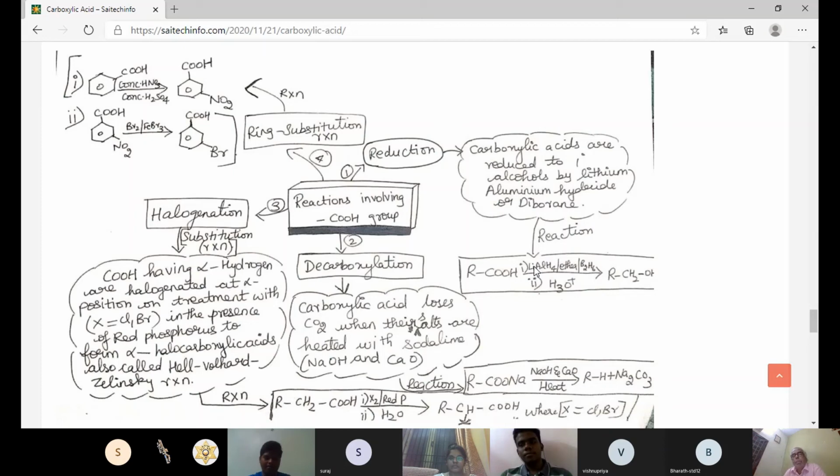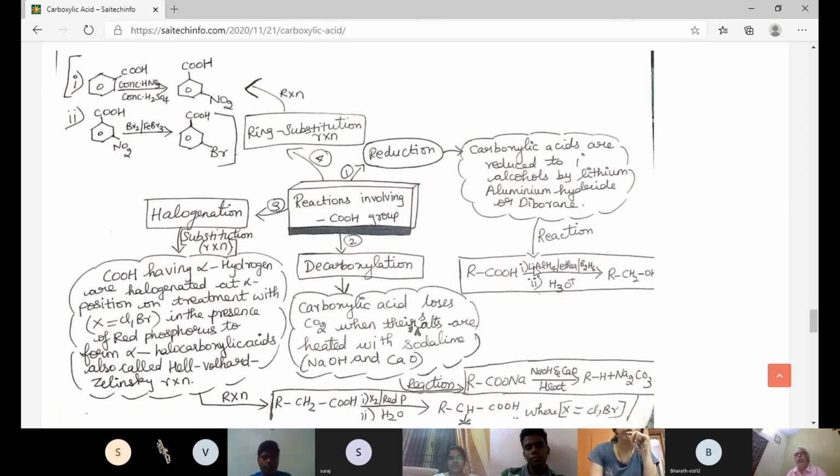Okay, sir. So we are going to see the reactions involving the carboxylic acid group. The first one we are going to see is the process of reduction. In reduction, carboxylic acids are reduced to primary alcohols by lithium aluminium hydride, or we can use diborane.